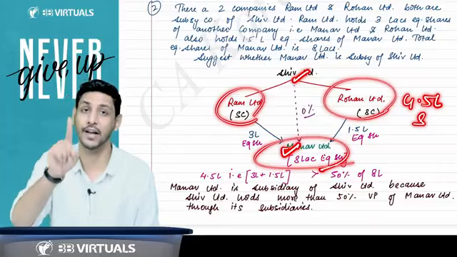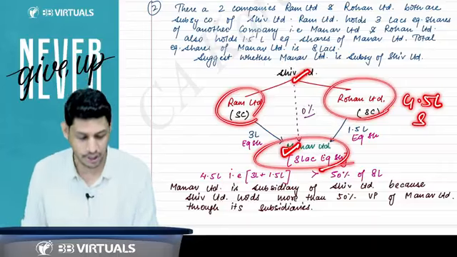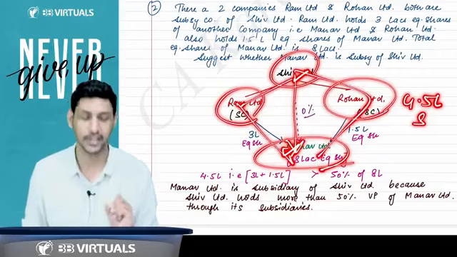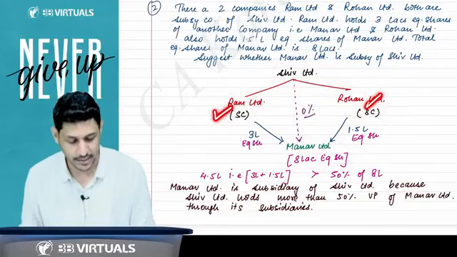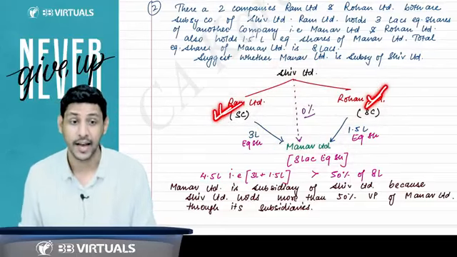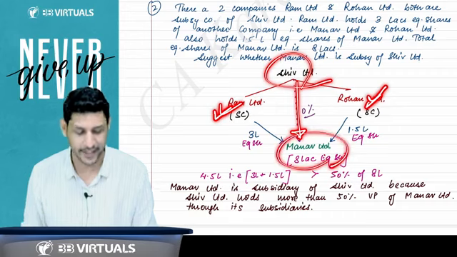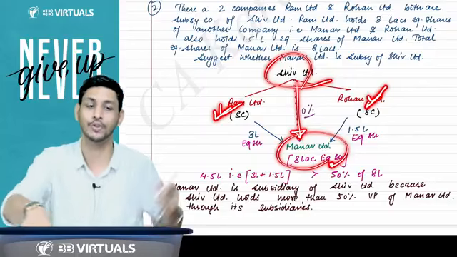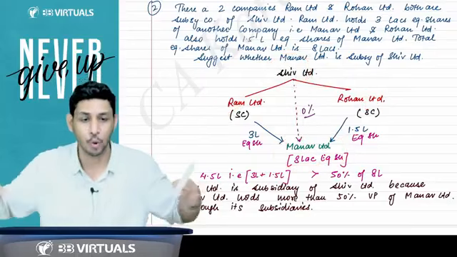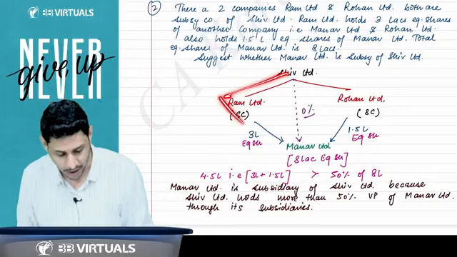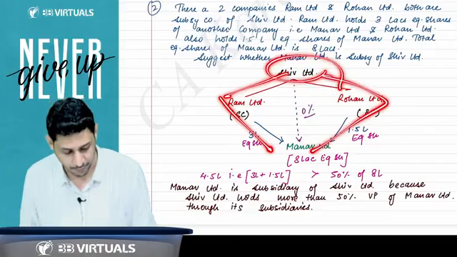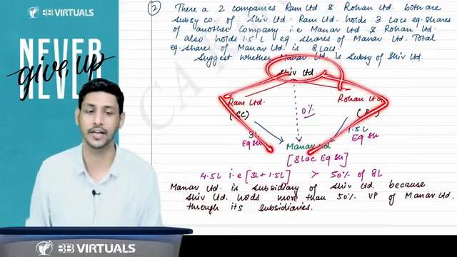Yes. Manav will become a subsidiary of Shiv, because Shiv is not directly holding, but is holding through its subsidiaries. Shiv Limited is holding 3 lakh shares through Ram Limited and 1.5 lakh shares through Rohan Limited.